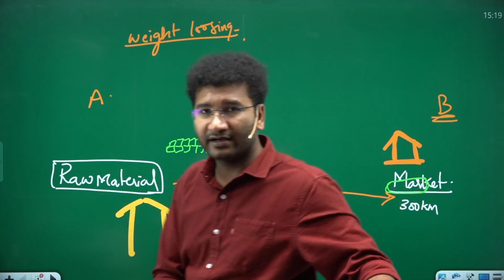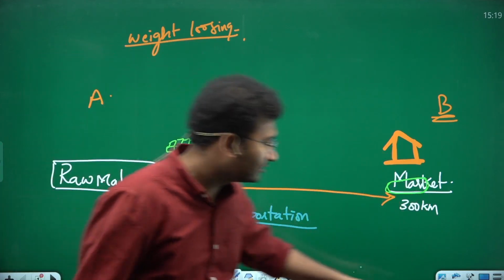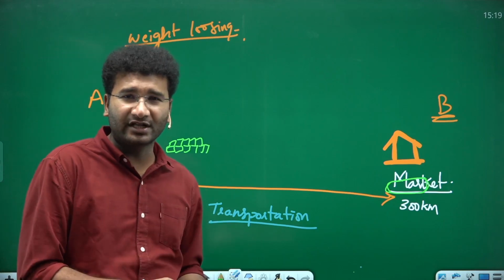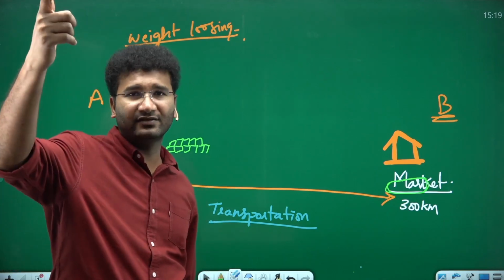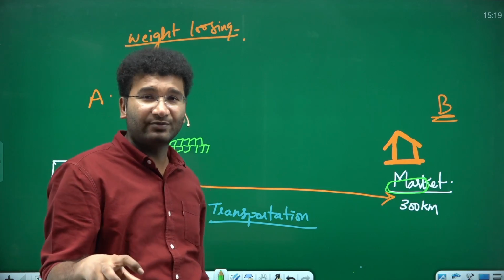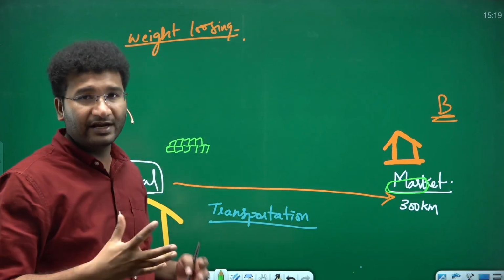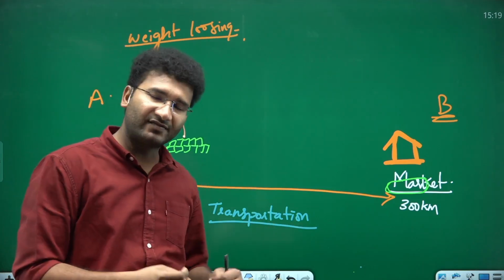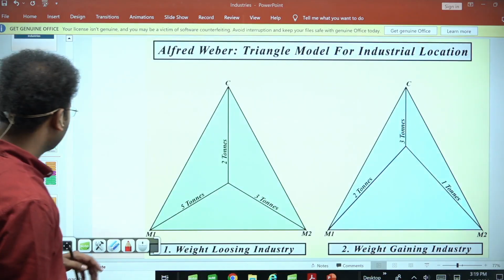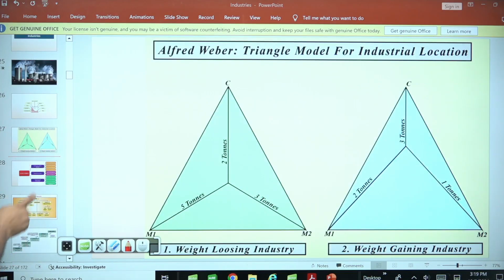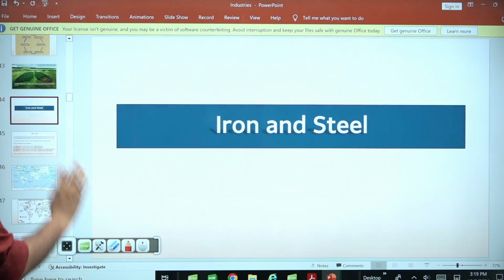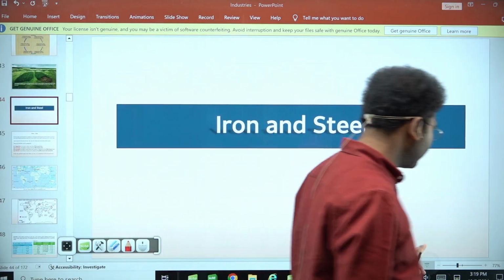But in the other case, if the raw material is not heavy and it is gaining the weight, for example, cotton textile gains the weight, right? If that is the industry, then you have to set up your industry next to the market. If the final product is gaining weight, you have to set up next to the market. So let's take this as an example, that is your iron and steel industry, and let's first go and learn where do we find this iron, and let's look into this iron and steel industry in detail.